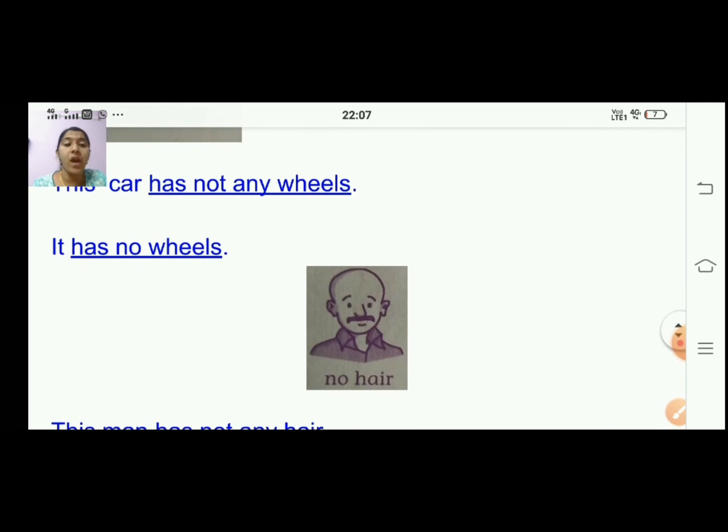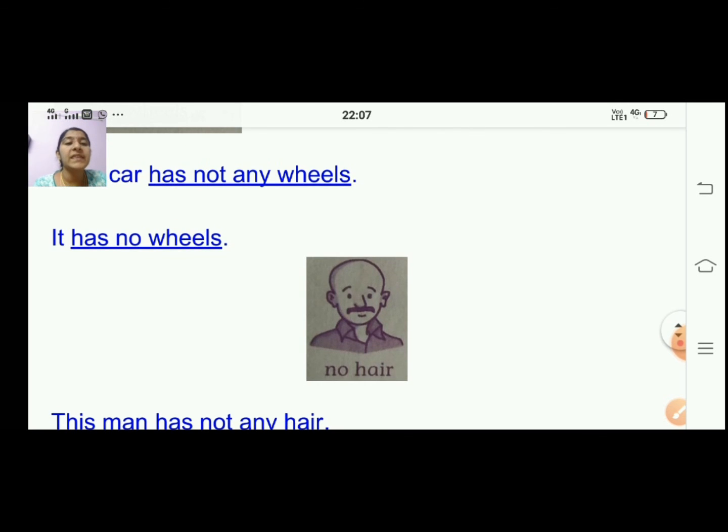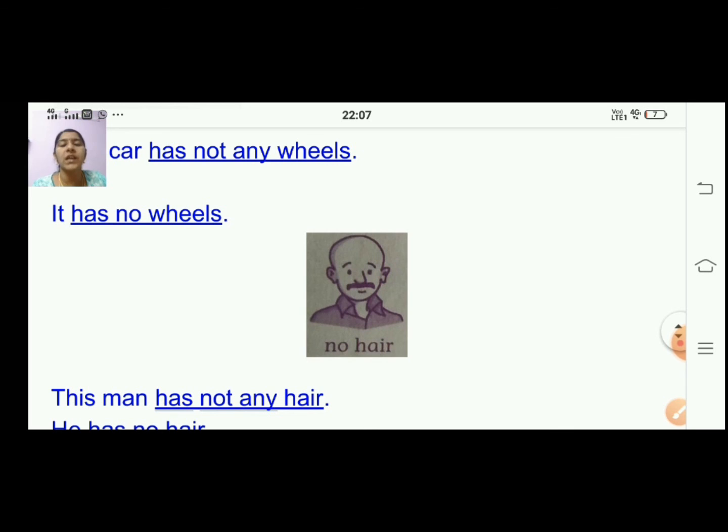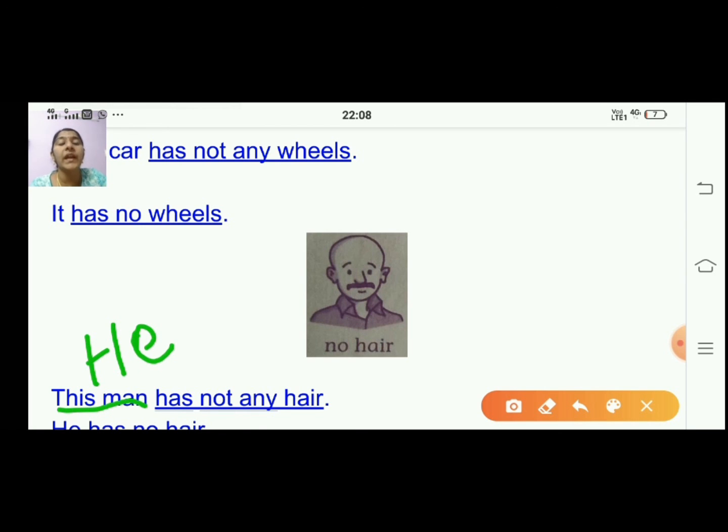The next one, he's not. No hair. You can see his head. No hair. So what will be the answer here? You can say this man, because he is a person, right? So you will write this man has not any hair. So what will be your answer? Instead of this man, you can use he, because he is a person and a male, masculine gender as we spoke.